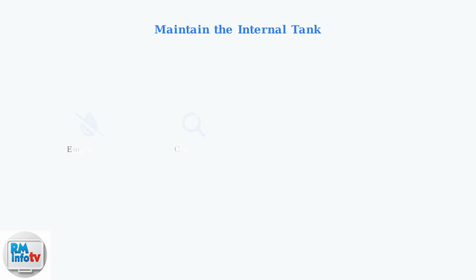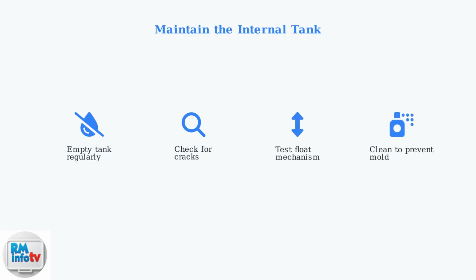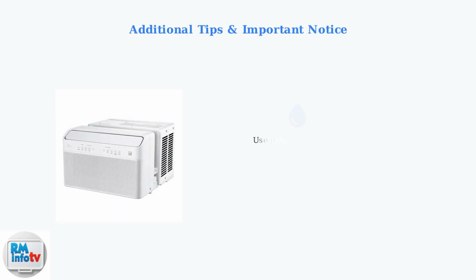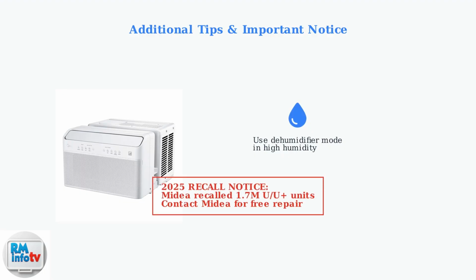The internal water tank requires regular maintenance. Empty it frequently, inspect for cracks or damage, ensure the float mechanism moves freely, and clean it thoroughly to prevent mold growth. Clean air filters regularly by washing them with soapy water, allowing them to dry completely, then reinstalling. If coils freeze due to poor airflow, turn off the unit to allow thawing and clean the filters. In high humidity conditions, use dehumidifier mode to control moisture buildup.